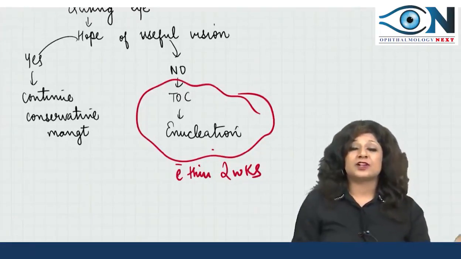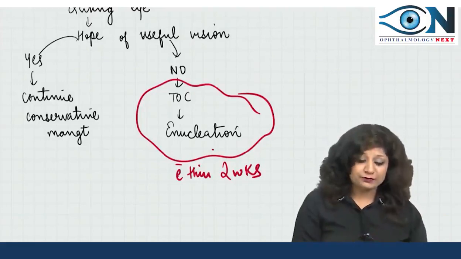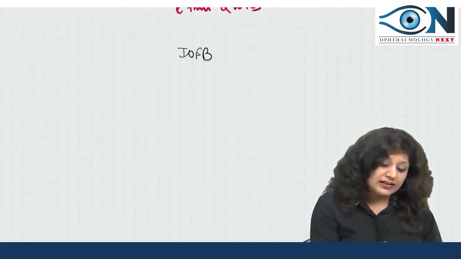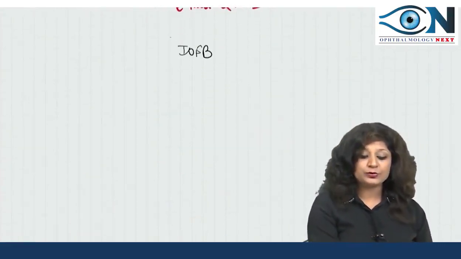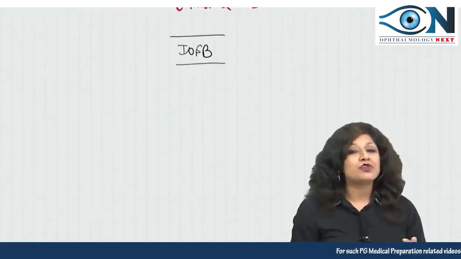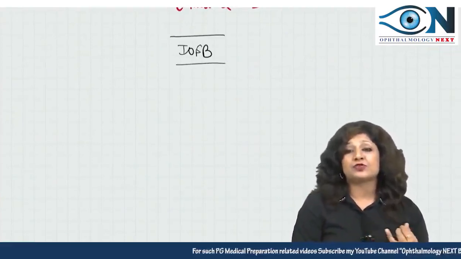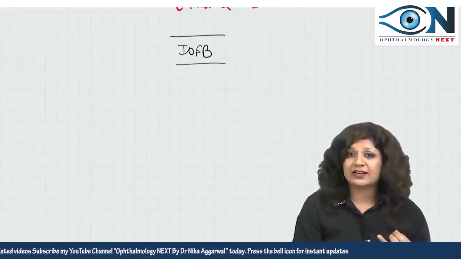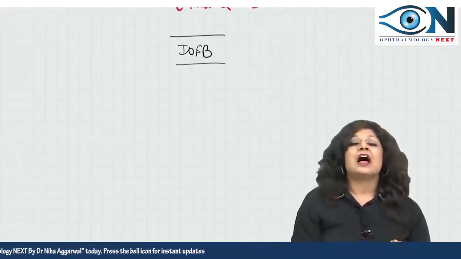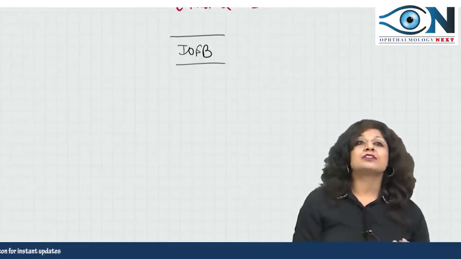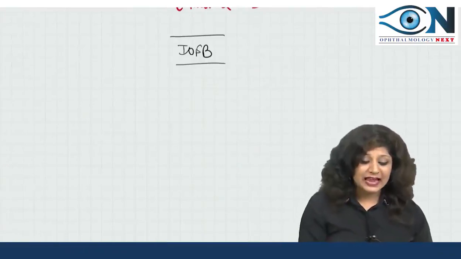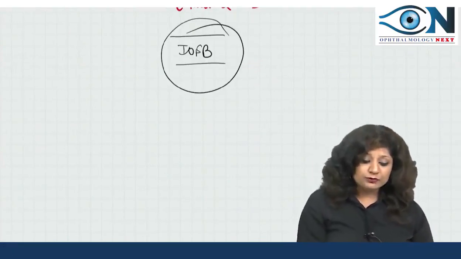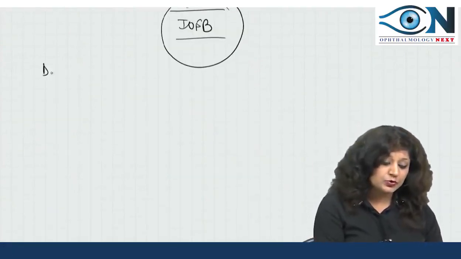Now, because there are chances of uveitis, there are chances of infection, and the third important thing was the intraocular foreign body. If you remember, I told you that whenever there is penetrating trauma, I am afraid of infection and ophthalmitis. That is why I was starting with the antibiotics. I have to do the primary survey. I have to check the visual acuity, because there is a chance of sympathetic ophthalmitis, and there may also be an intraocular foreign body inside. Now, what are actually the do's and the don'ts?